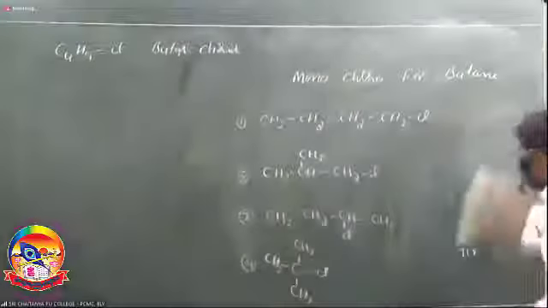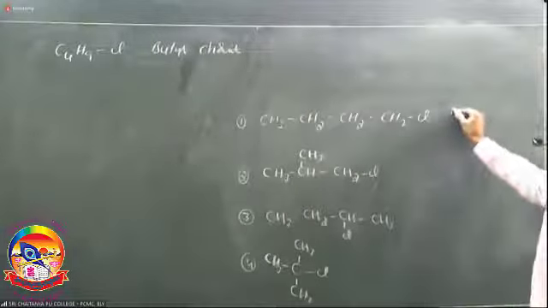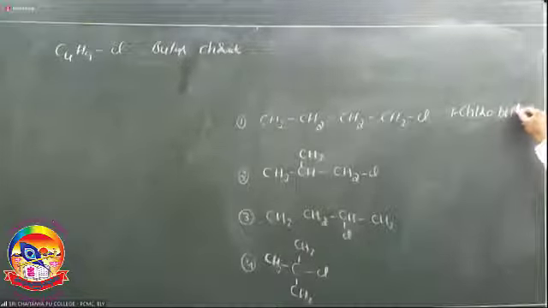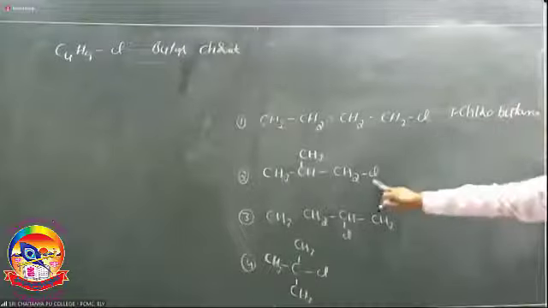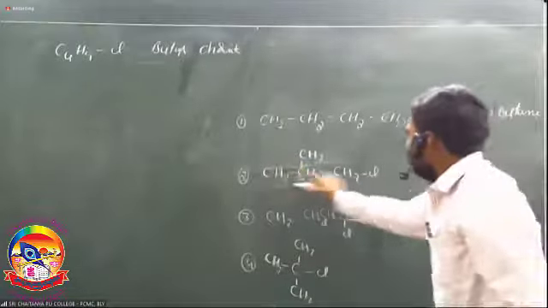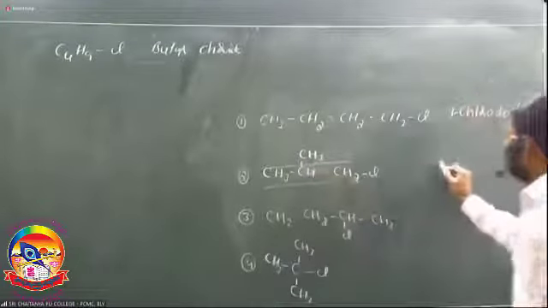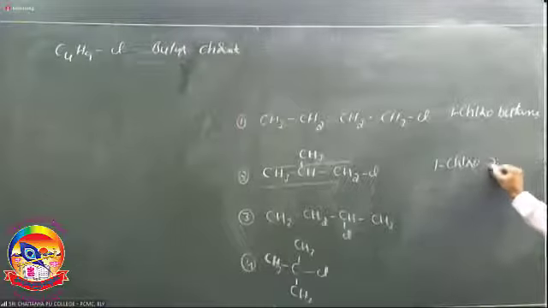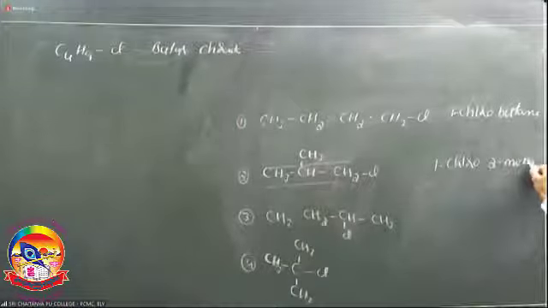Here I write the IUPAC names. The first is 1-chlorobutane. Next, what is the IUPAC name of isobutyl chloride? Taking the longest chain, it is 1-chloro-2-methylpropane.